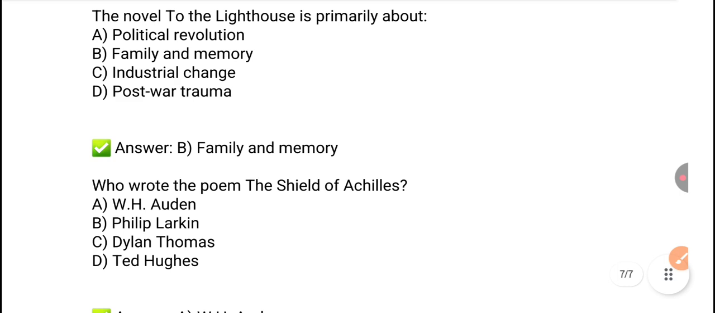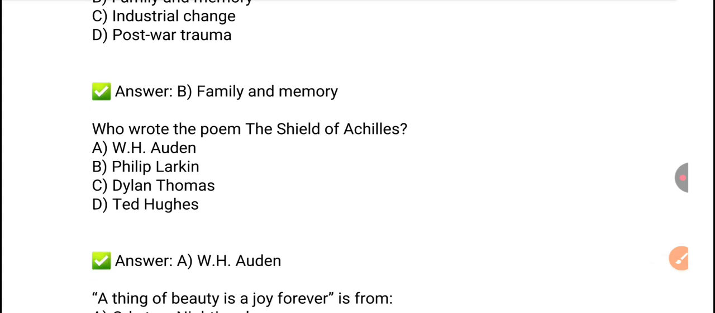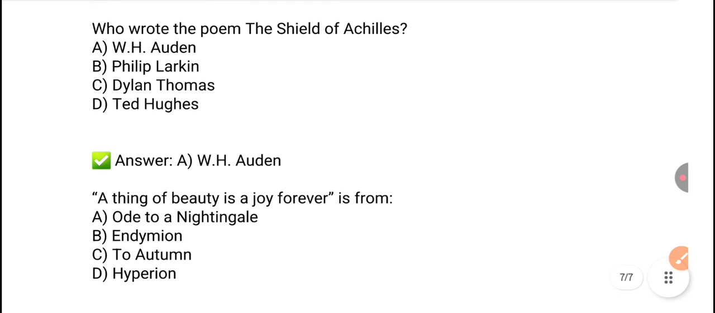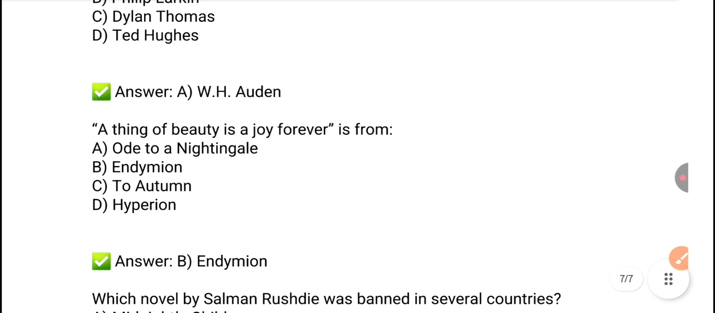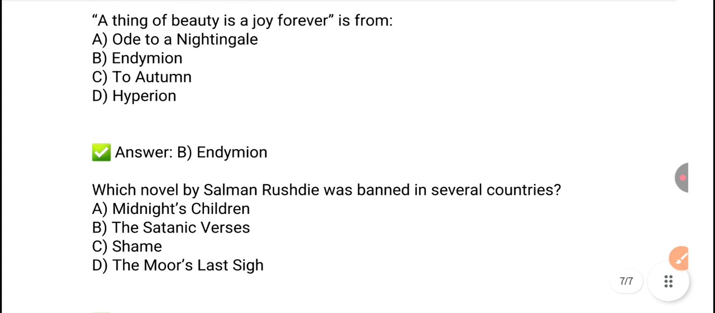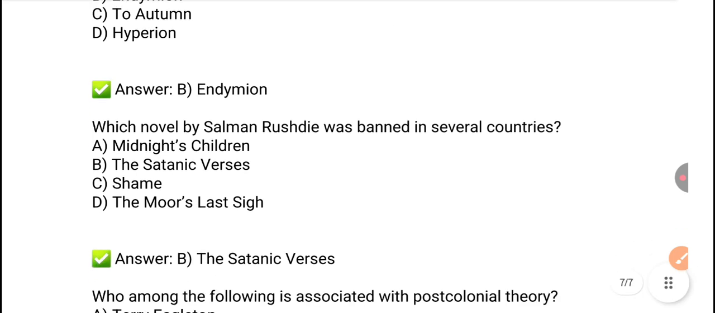Next, who wrote the poem The Shield of Achilles? The Shield of Achilles is a poem of W.H. Auden. Option A is the right answer. Next question, a thing of beauty is a joy forever is from. So you have to tell about the work. A thing of beauty is a joy forever is from Endymion. Option B is the right answer. Next, which novel by Salman Rushdie was banned in several countries? So it's the Satanic Verses.